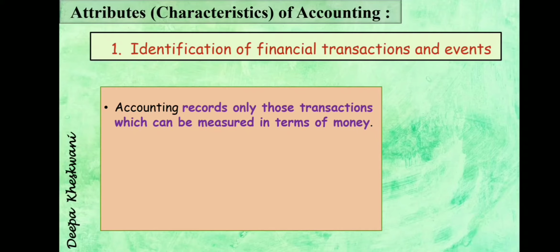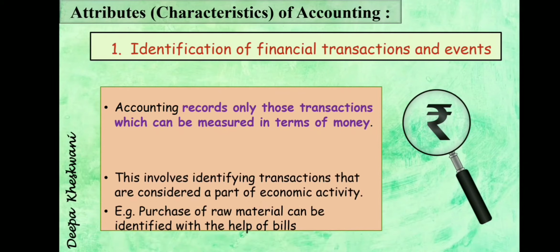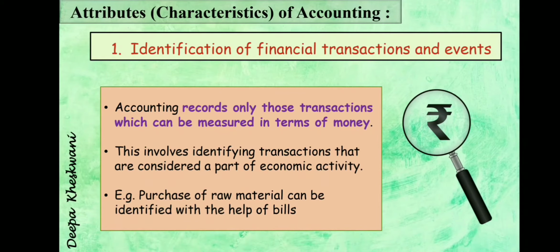If it is measurable in money, then we can proceed further. So first step is identification. We have to identify the transaction. This involves identifying transactions that are considered a part of economic activity, that must be economic activity. There are two types of activity, economic and non-economic.